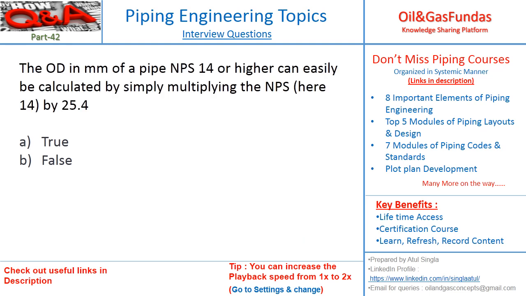The OD in mm of a pipe NPS 14 or higher can easily be calculated by simply multiplying the NPS by 25.4. Is it a true statement or false? Okay, so the correct answer is true.